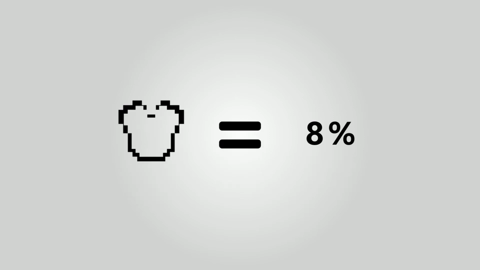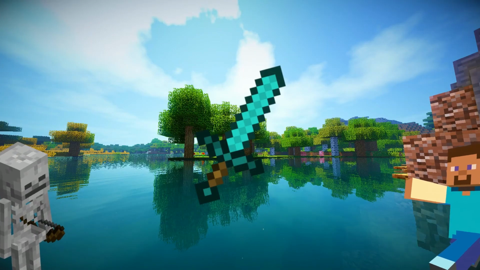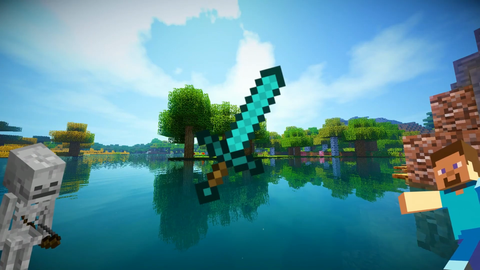Armor does not give you more health, rather it makes you more resistant to attack damage. Each armor point reduces damage by 8%, meaning a full armor set would reduce it to 80%. With the addition of protection enchants and resistance potions, it is difficult to inflict any damage with a base weapon. The Sharpness enchant has been nerfed as of Minecraft version 1.9.